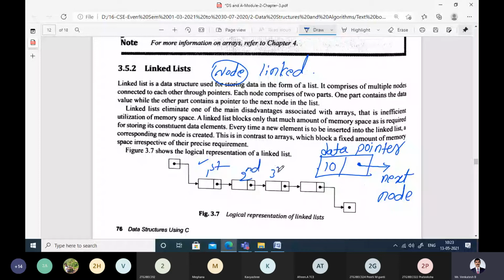So briefly, we are studying now what actually the linked list is and what the different data structures are. If you have stored 10 here, this is called a node. Every structure is called a node, and it contains the data part and the pointer part. The data part is 10 here, and the pointer part is pointing to the next node. As every element contains two parts, one data and another one link, these links help us to go to the next node from the present node. And the pointer part at the last node will be null because there is no next node.